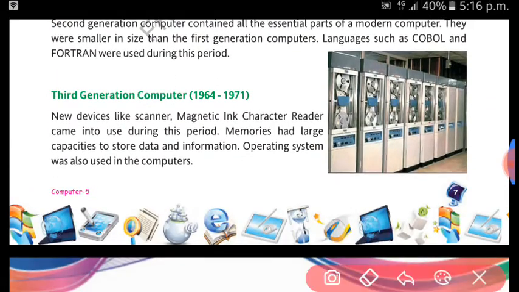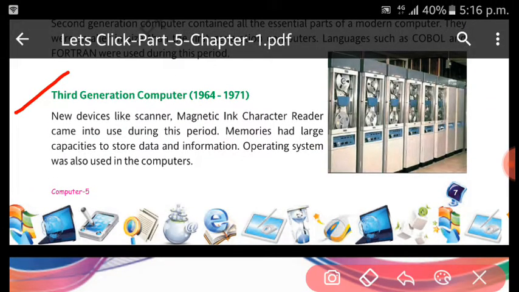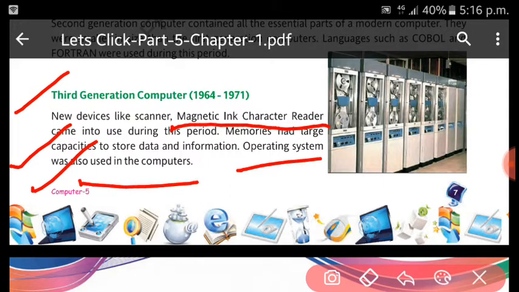Next, in the third generation, what happened? New devices like scanner and MICR came into use in this period, and memories had large capacities to store data and information. And in this generation, operating systems were also used in the computer, which makes possible interaction between the user and the hardware.